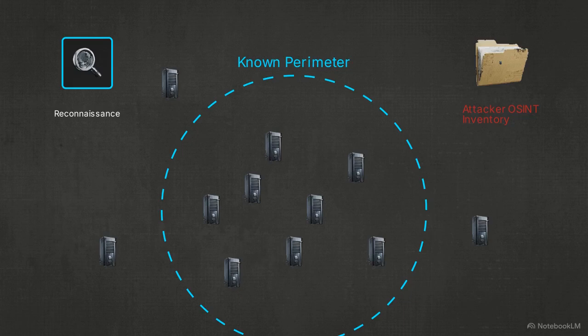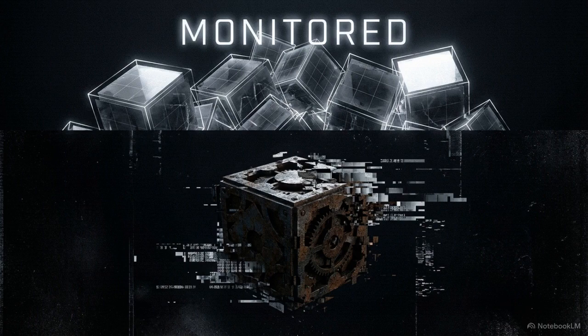The necessary defensive countermeasure to this phase is attack surface management. Attack surface management is the continuous discovery and monitoring of all internet-facing assets to spot these exact blind spots before an attacker does. The core rule of the reconnaissance phase is absolute. A defender cannot protect an exposed asset if they do not even know it exists.